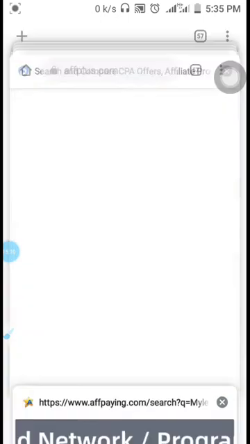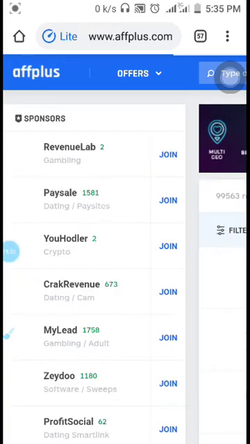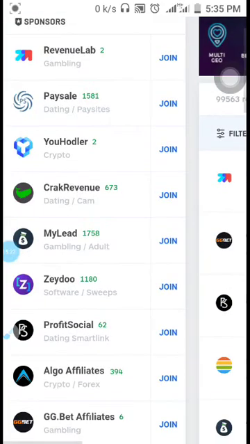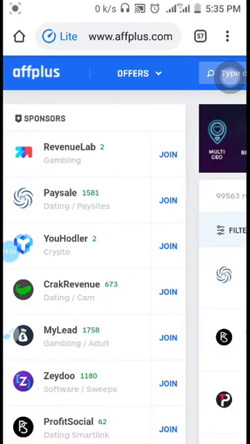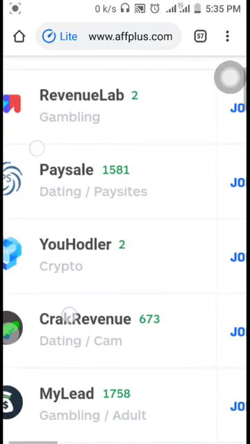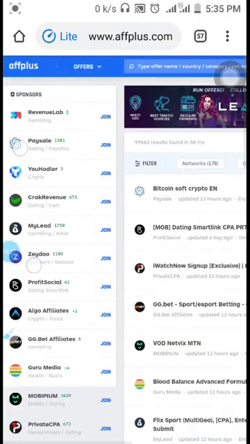So these are all the bunches of affiliate networks. Revenue Lab, Paysafe, YouHolder, Crack Revenue, Mileage, Zap, Zedo, Profit Social, that one is in dating and news. Agro Affiliate, GGBet is in-house, Guru Media, Mobidium, private CPA, and stuff like that. So a lot of things are going on here.